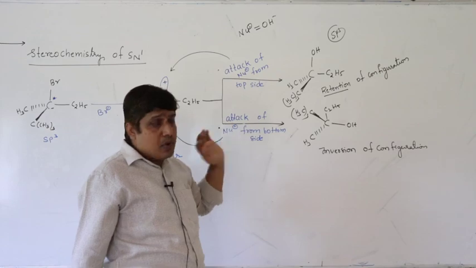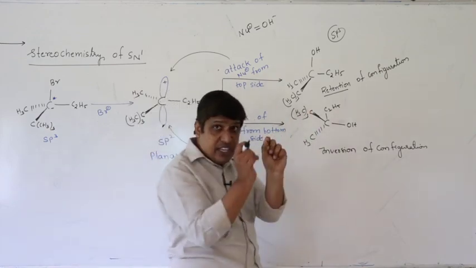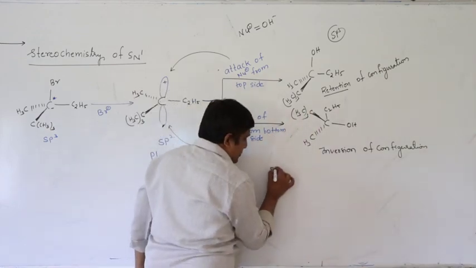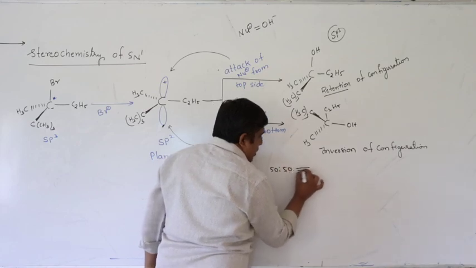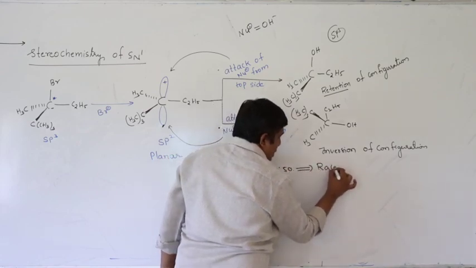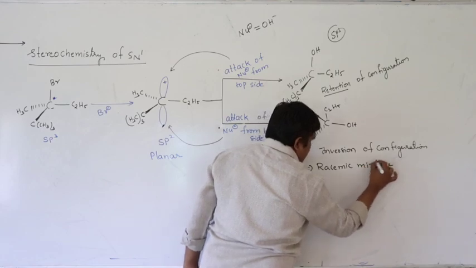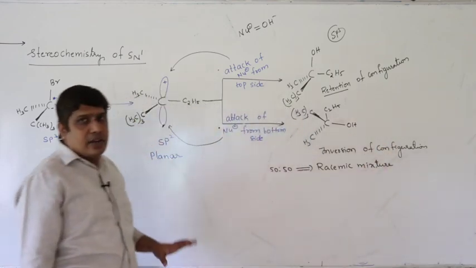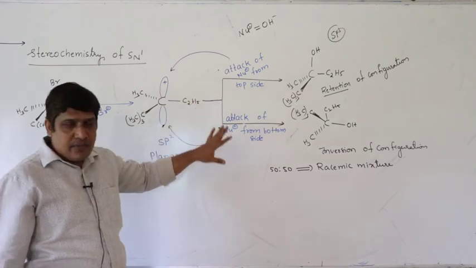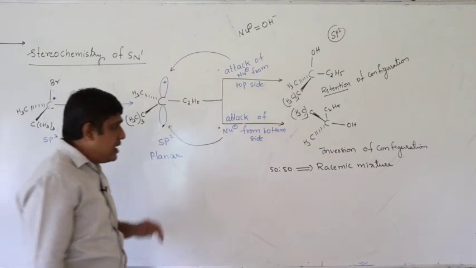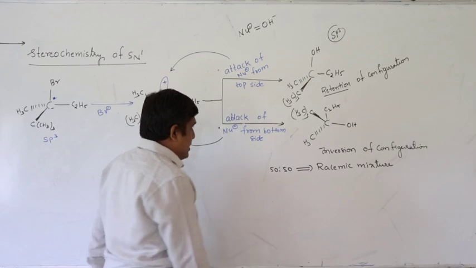Since you are getting both products, if they are present in 50 to 50 percent, then we call it a racemic mixture. So, racemization takes place. You will get 50% of R product, 50% of S product. But here partial racemization takes place. Why?